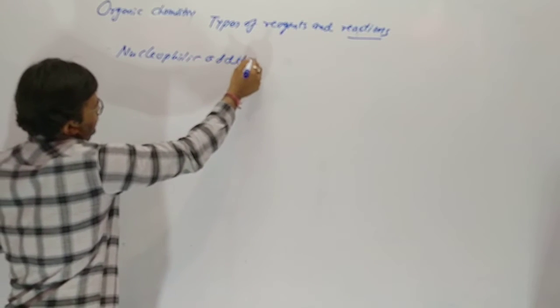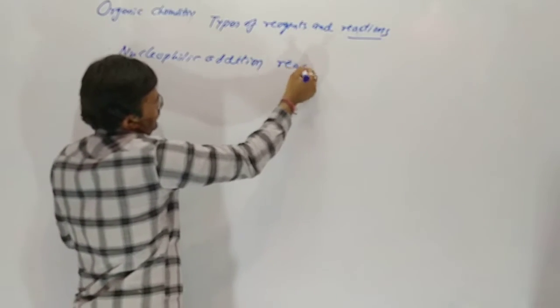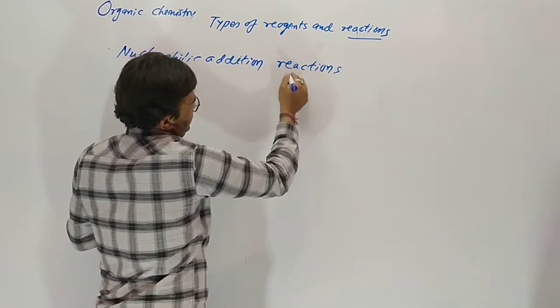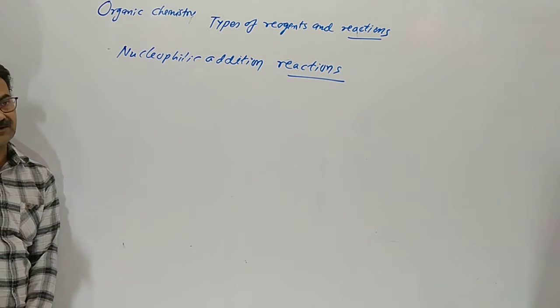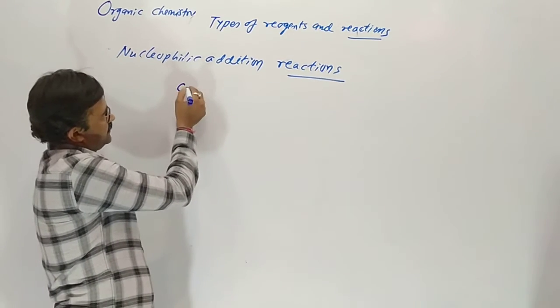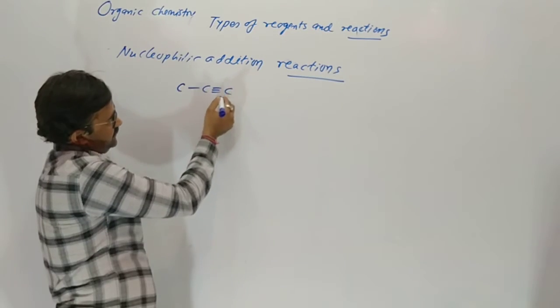We are in nucleophilic addition reactions. In this reaction, first there is an attack of a nucleophile; most reactions of organic chemistry are nucleophilic additions. In this reaction, we have the following groups: when carbon is combined with a triple bond.